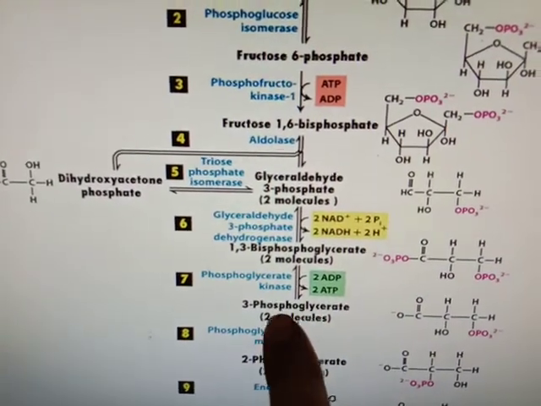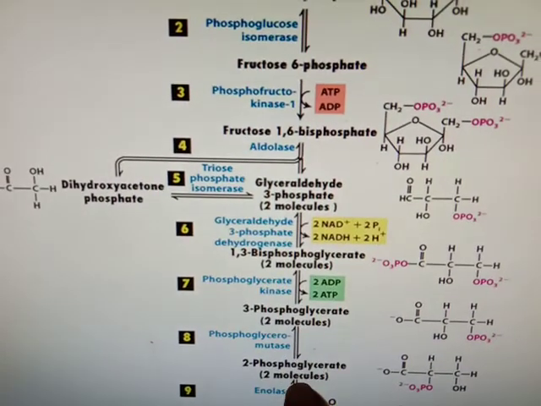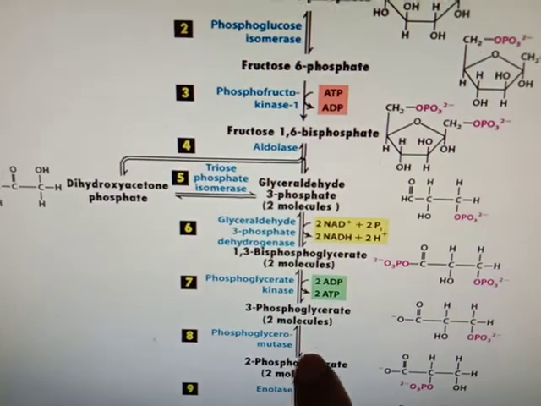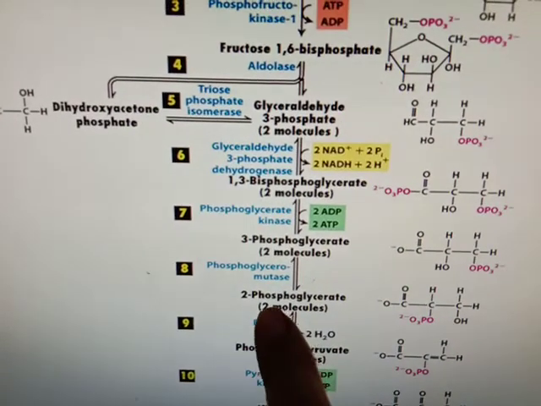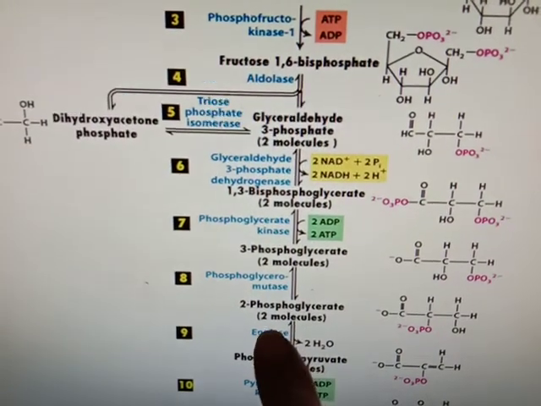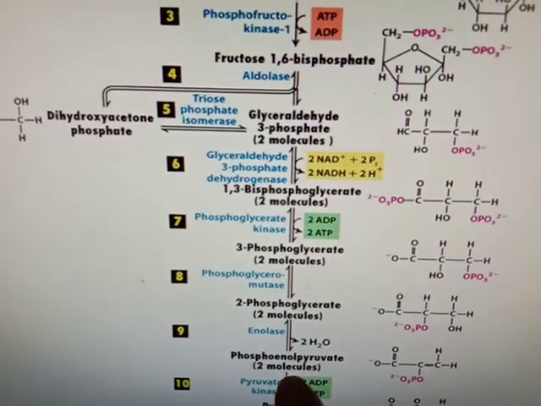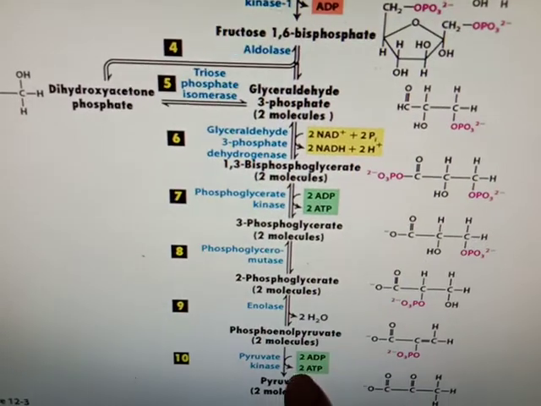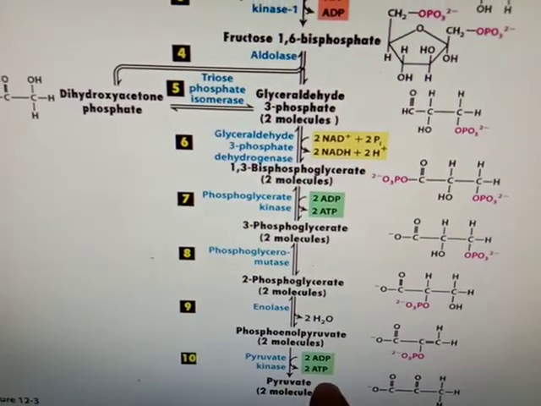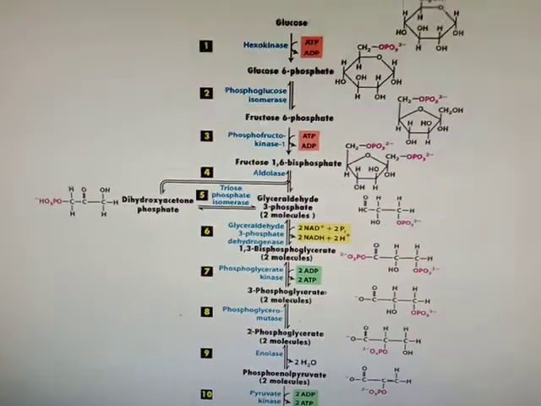Then 3-phosphoglycerate is converted into 2-phosphoglycerate by phosphoglycerate mutase. Then 2-phosphoglycerate is converted into phosphoenol pyruvate by enolase. Then phosphoenol pyruvate is converted into pyruvate by pyruvate kinase, and here 2 ATPs are released.